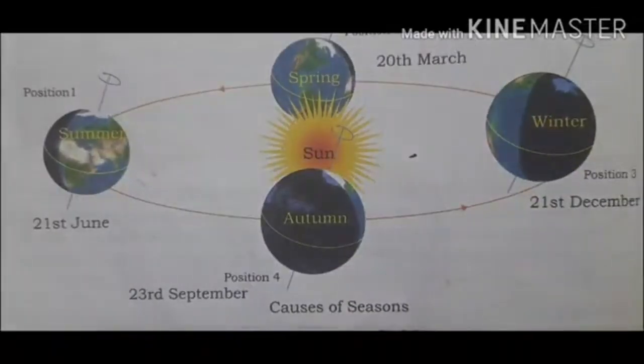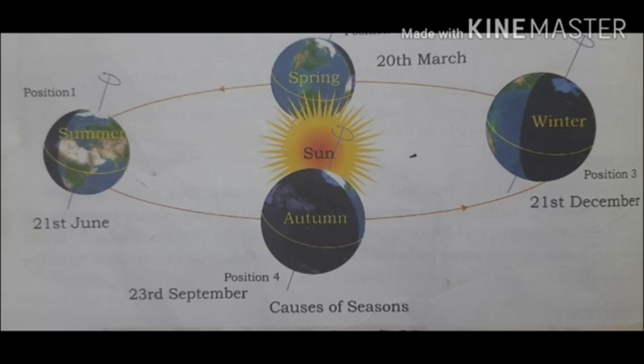Children, at position 2 and 4, both hemispheres receive almost equal amounts of sunlight, with equal day and night. This position marks the seasons of spring and autumn. The northern hemisphere has spring and the southern hemisphere has autumn. Then the southern hemisphere has spring and the northern hemisphere has autumn.